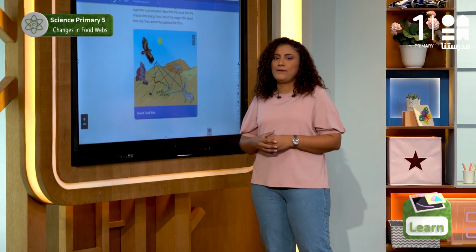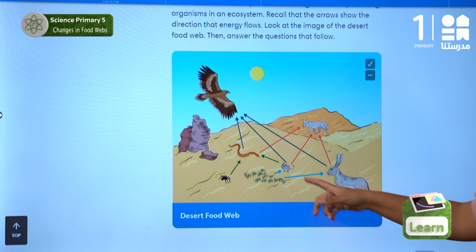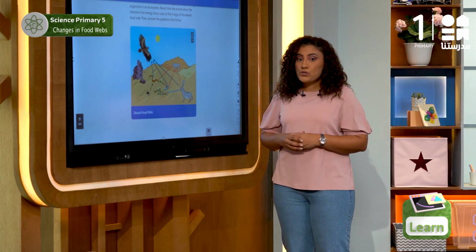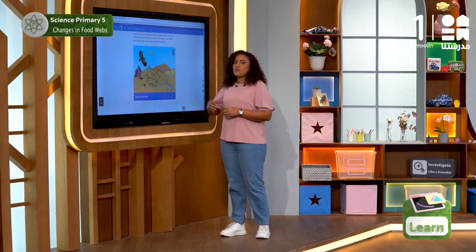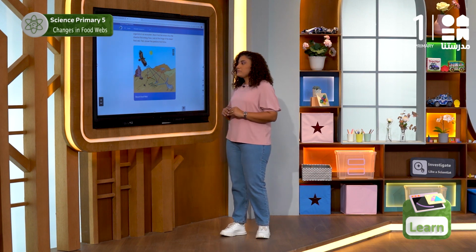And who feeds on the plant? As we can see here, we have the mouse, which can feed on the grass. We also call them herbivores. We have also the hare, and we can put them in the second level in our food chain.